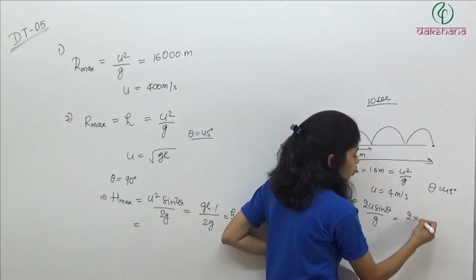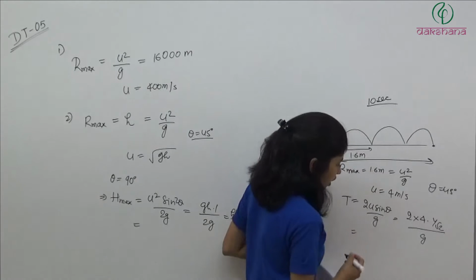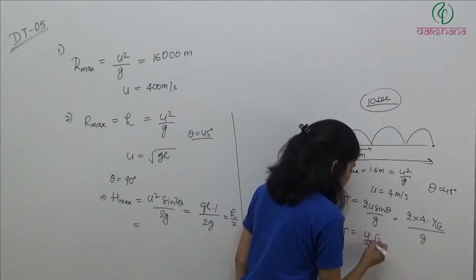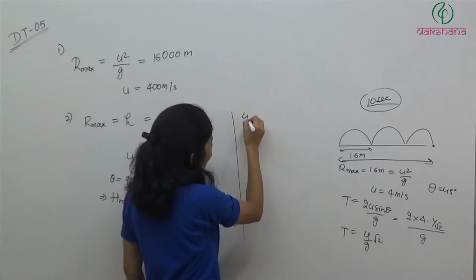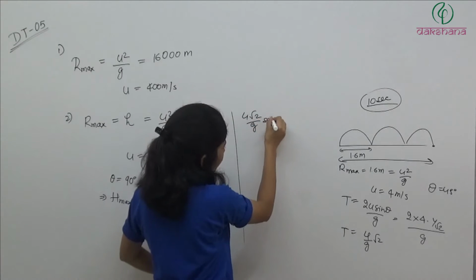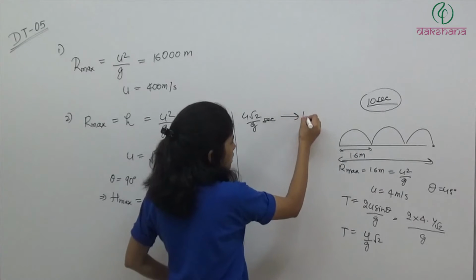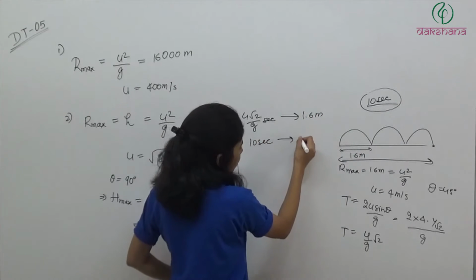So 2u is 8, sin theta is 1 by root 2, divided by g. Time of flight is equal to 4 root 2 by g. Now we know that in 4 root 2 by g seconds, which is one flight, it is covering 1.6 meter. So in 10 seconds, how much distance will it cover?